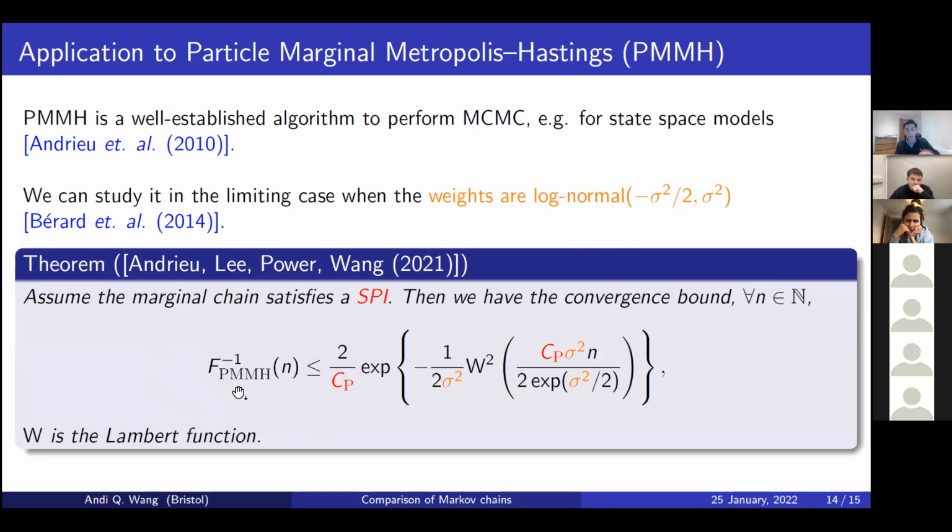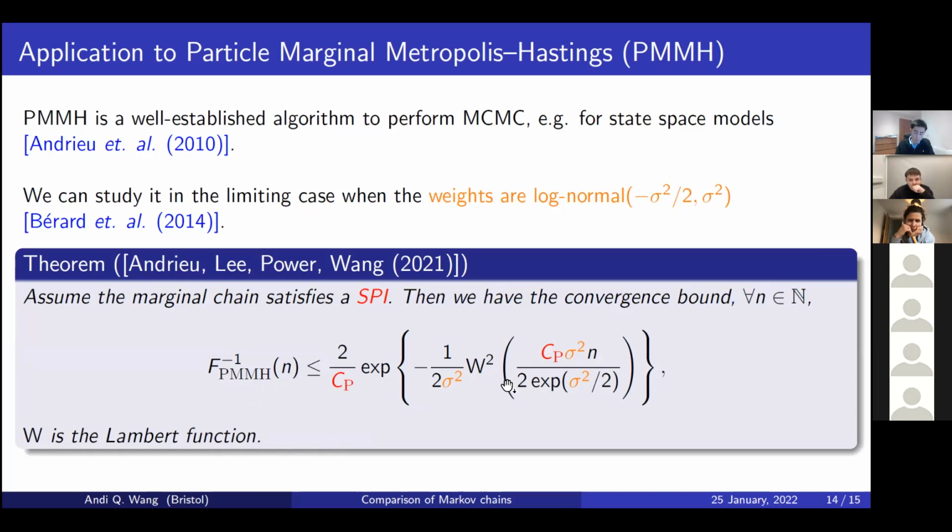So I've skipped past the beta and all that, and here's just the final convergence rate, which is a bunch of constants. We're assuming that the marginal chain has a strong Poincaré inequality with constant C_P. Then the pseudo-marginal chain converges like e to the minus W squared, where W is the Lambert function, the inverse function of x e^x. So it's the Lambert function squared applied to basically N and a pile of constants. These are just constants. And this convergence rate, because it's e to the Lambert function squared, is faster than any polynomial, but it's still sub-exponential.